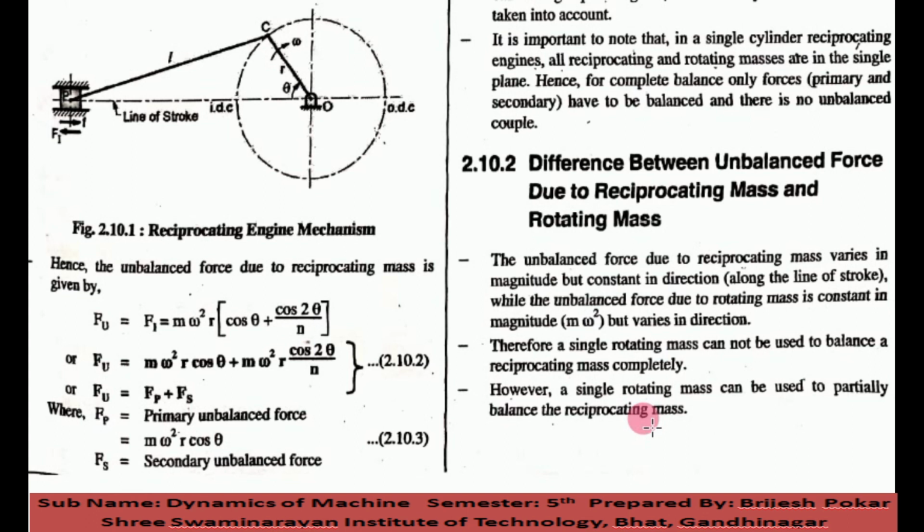So these topics are enough for today's session. Next day we will see the partial balancing of reciprocating mass. Hope you understand this very well, and if you can't understand, then repeat this video again, 2 to 3 times, then you will get better.